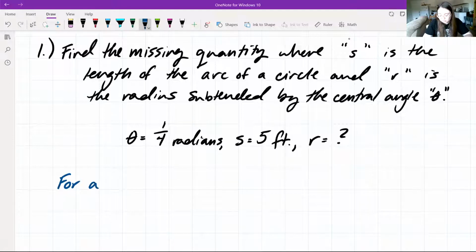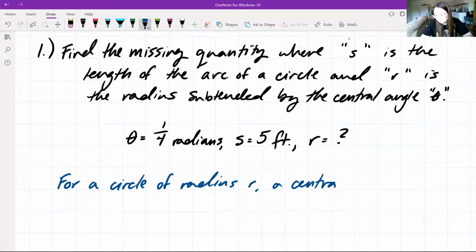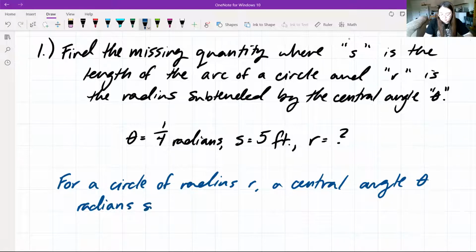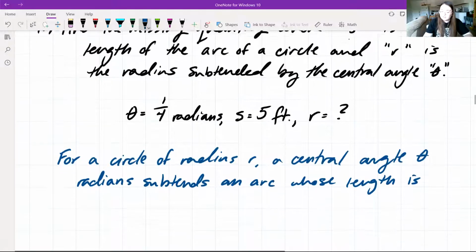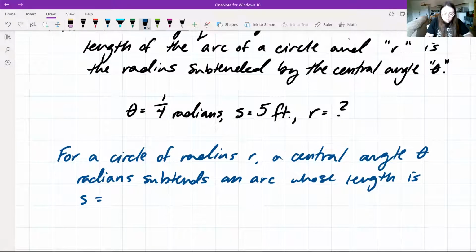So we can say that for a circle of radius r, a central angle theta, which is in radians, subtends an arc whose length is going to be S equal to R times theta.